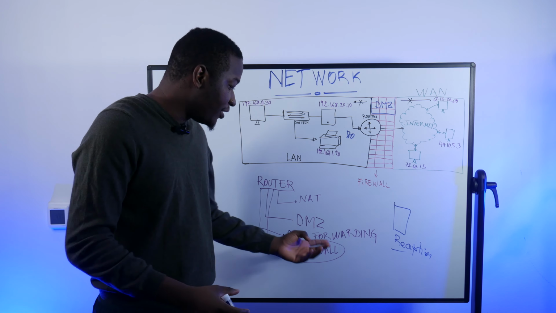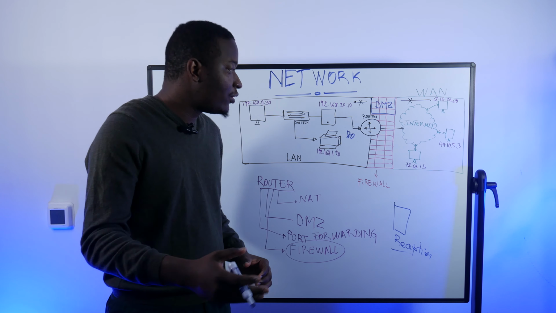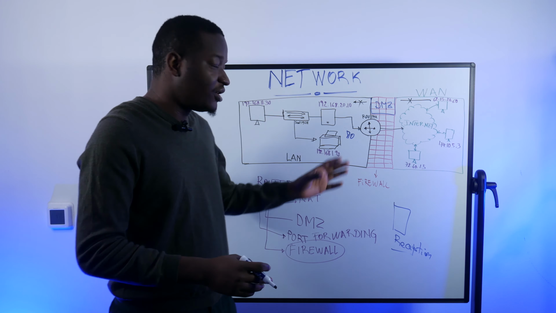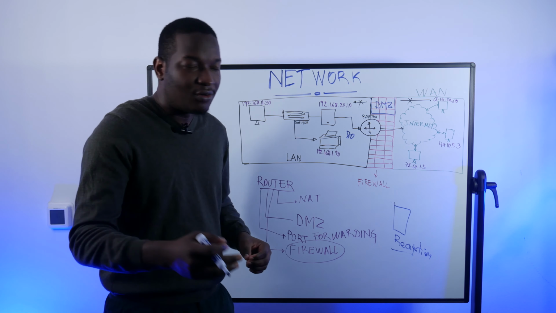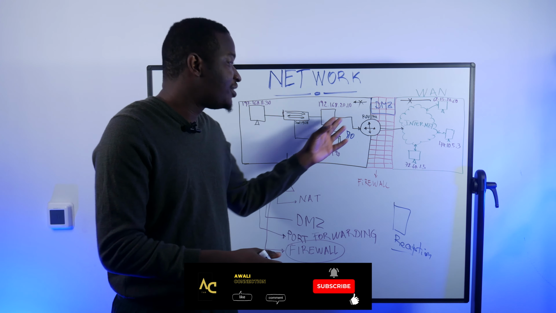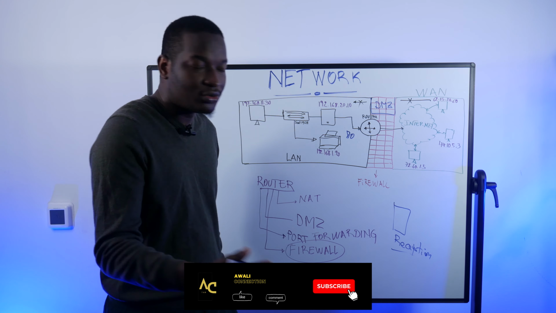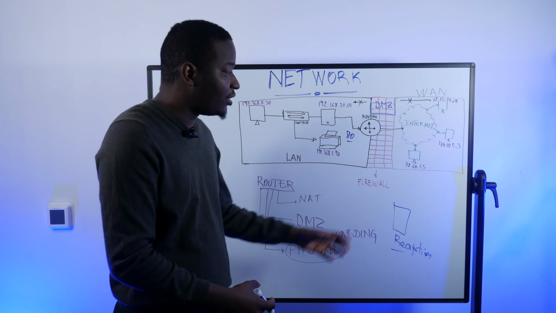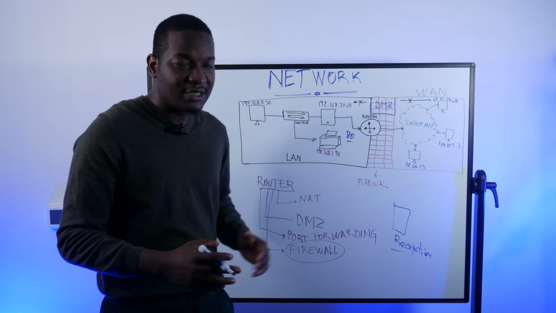With port forwarding, we're not going to set up a DMZ. So how does it work with port forwarding? With DMZ, we allow communication between our devices in our LAN and another device outside of our LAN. With port forwarding, we specify which port this device can use to talk to our device in our LAN. We can specify that this port is port 80. Through this port, we're going to allow communication between a device in our LAN and another device outside of our LAN. That's the main concept of port forwarding.